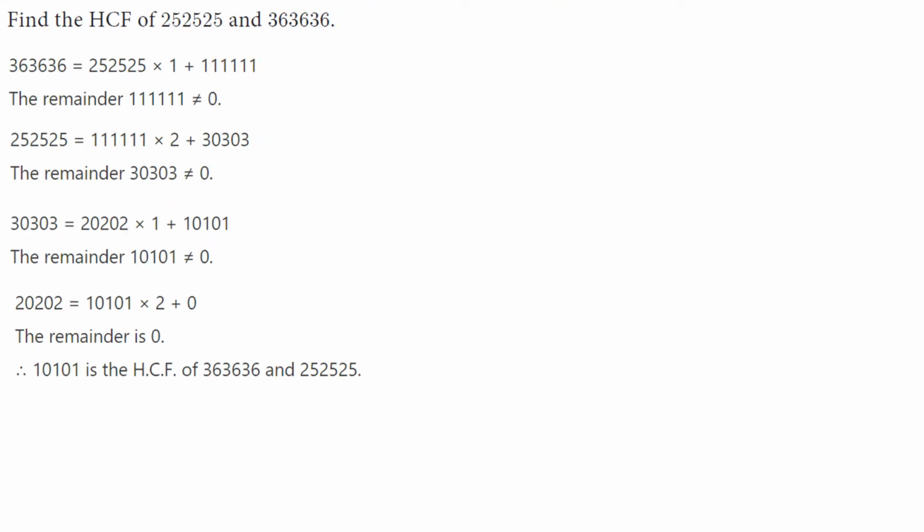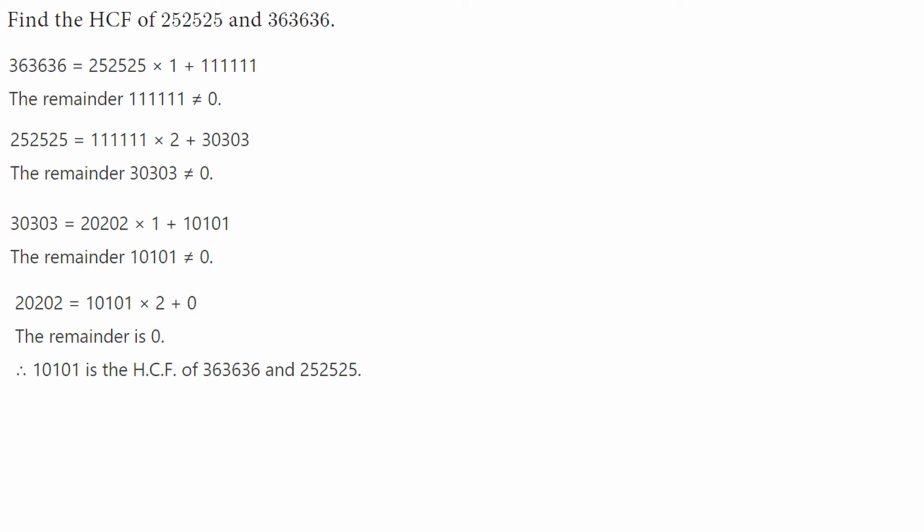Next, find the HCF of these two numbers. First, which one is the greatest number? You write the greatest number. What is Euclid's division lemma? a equals bq plus r. So write the greater number and the smaller number. It is multiplied by quotient 1 and the remainder is this. Okay, the remainder is not equal to 0. Again you write this number.